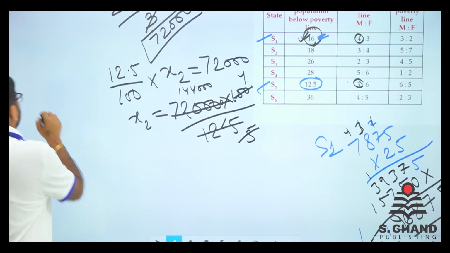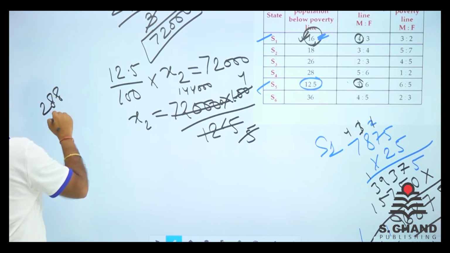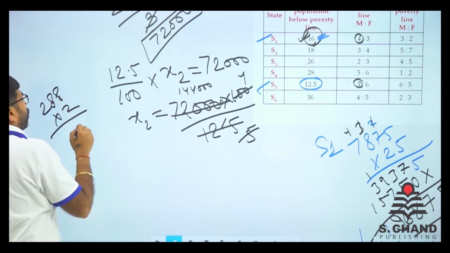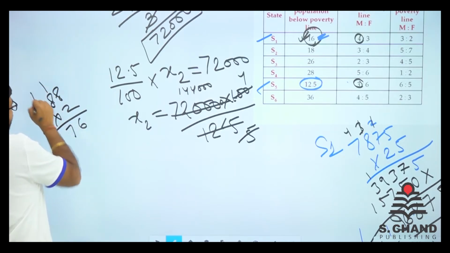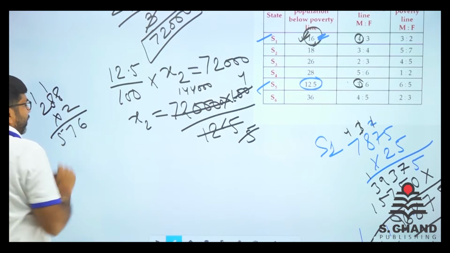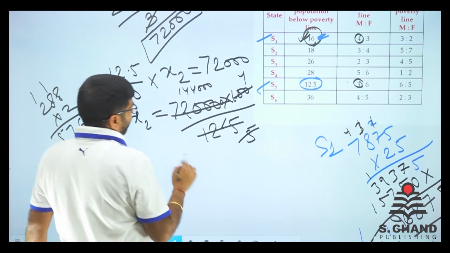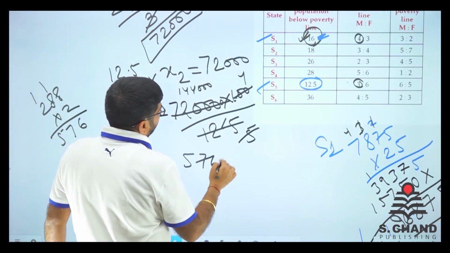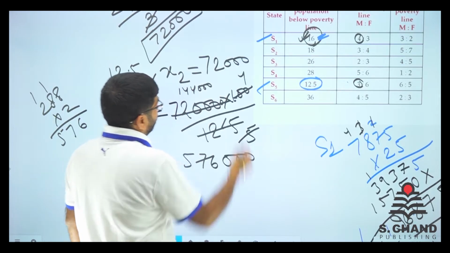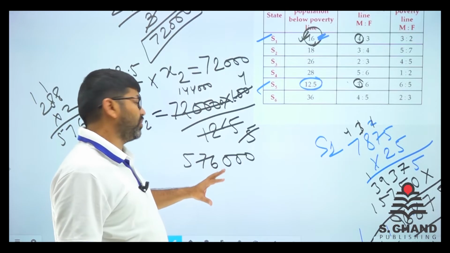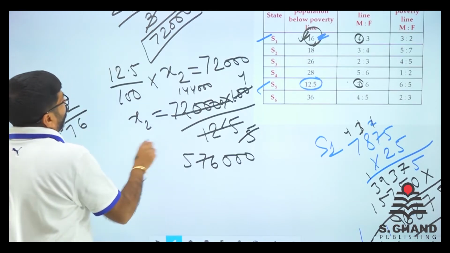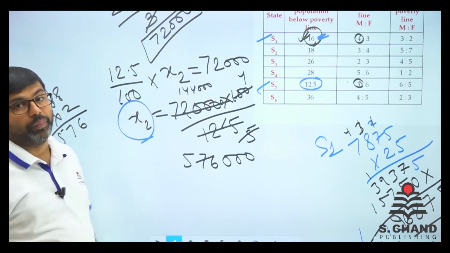So what we need to do is 288 into 2. 8 into 2 is 16. 1. 16 and 1, 17. 1. 2 twos are 4 and 1, 5. 576. So finally we have arrived at 576. Then we have 3 zeros, right? 3 zeros. So we have 576,000 is the population of S5.